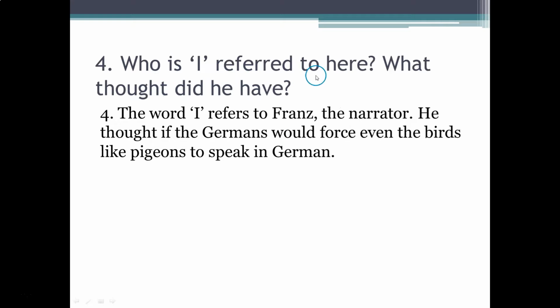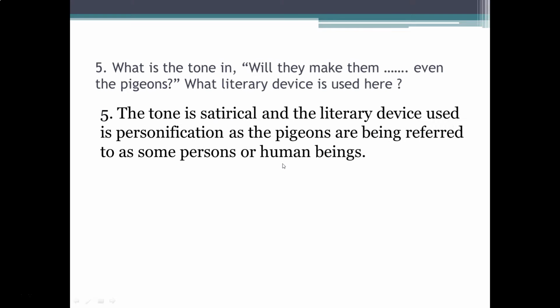Who is I referred to here? What thought did he give? The word I refers to Franz, the narrator. He thought if the Germans would force even the birds like pigeons to speak in German.